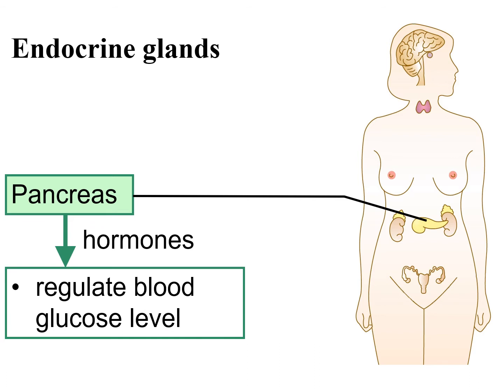Besides testes, 睾丸, another example is the pancreas, 胰臟. It can release hormones to regulate the blood glucose level.